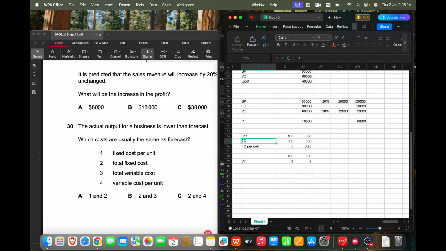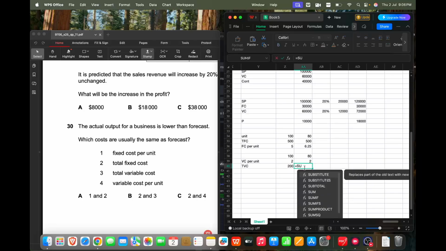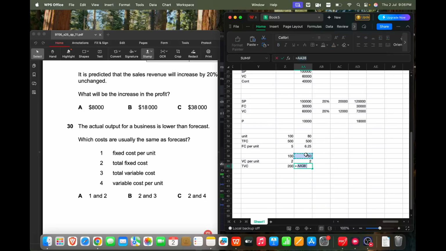Let me just denote it here: total fixed cost and variable cost per unit remain the same. But the total variable cost will change, because it is as per the output. So this is 200 out here and this is 160 out here. So the right answer for question number 30 is 2 and 4, which is C.